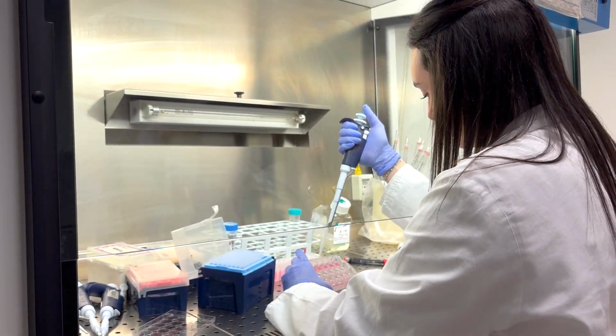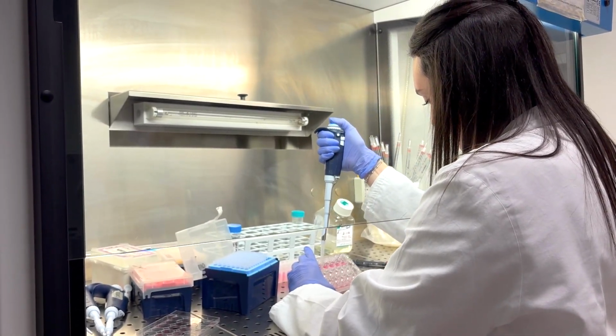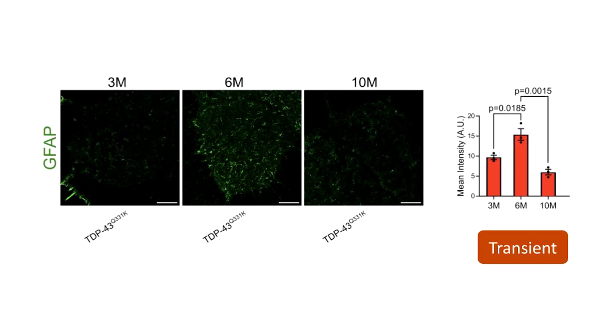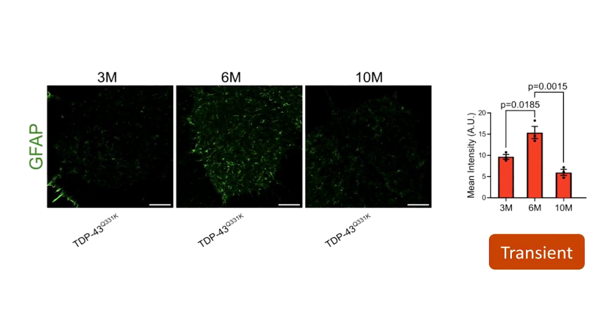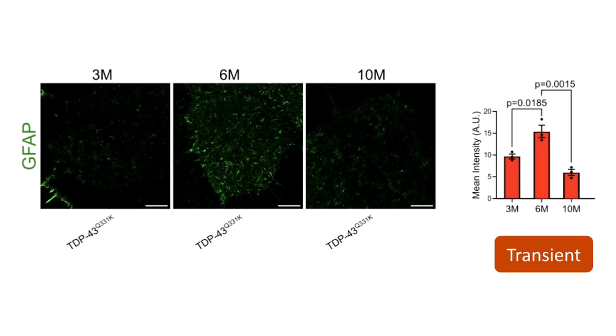So in this work, we studied amyotrophic lateral sclerosis, the most common motor neuron disease, and it is devastating because so far there are no cures. We focus on glial cells in ALS. First, in TDP43 mutant mice, we observed that gliosis begins early, at the onset of the symptoms.